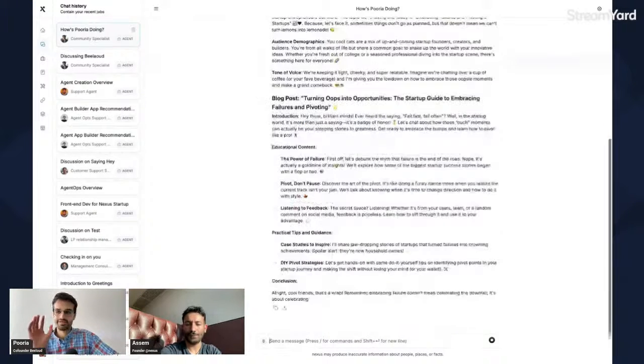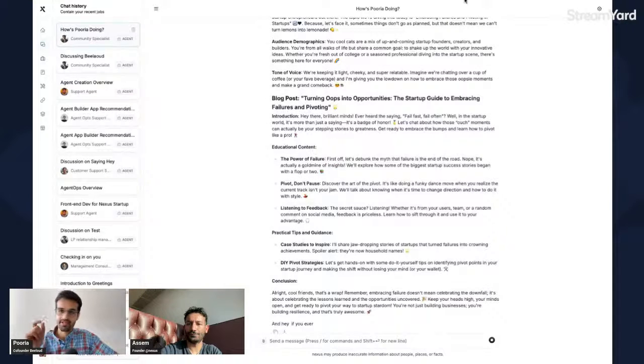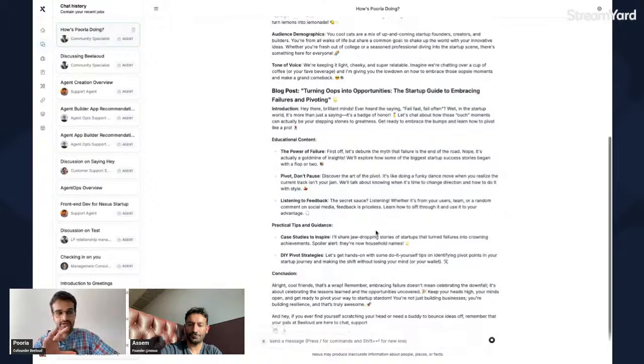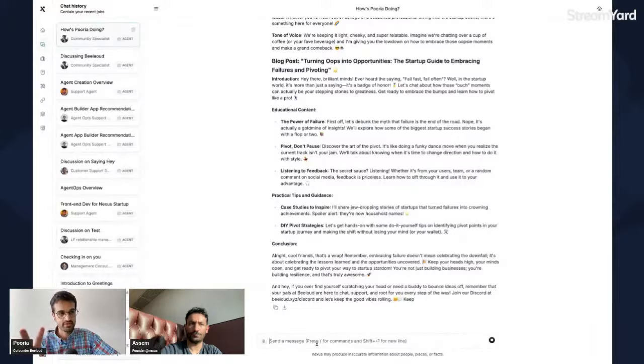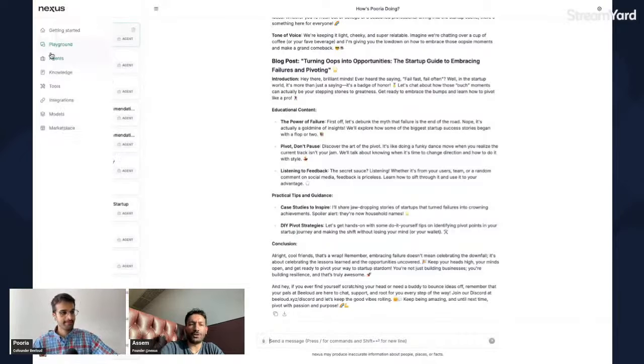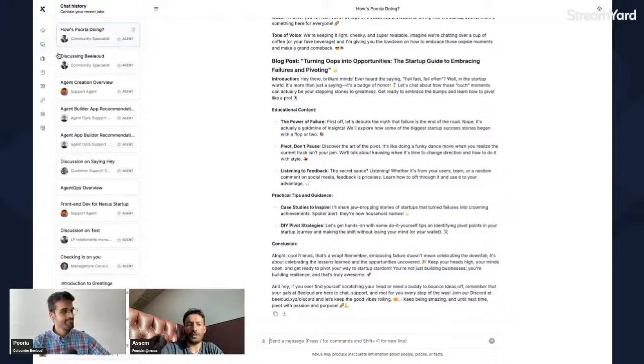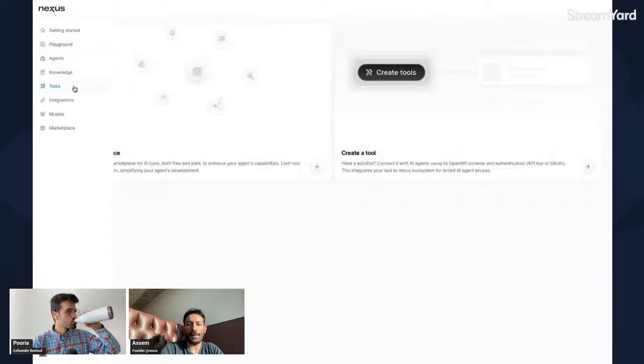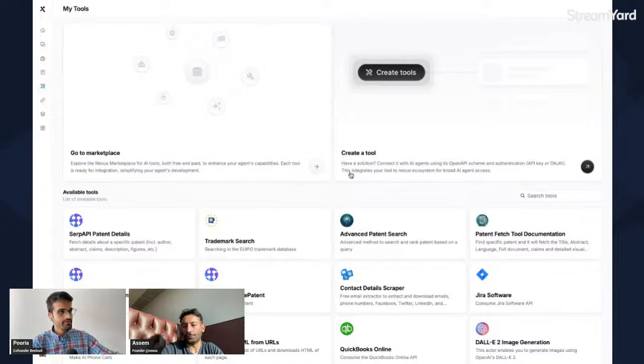Okay, crazy question. So if we ask it to create a tweet, for example, like turn this into a tweet, can we ask it to publish it as a tweet? That's a very good question. So in order to do that, what Poria needs is the ability to add a tool to it, right? It needs to have access to the Twitter API.